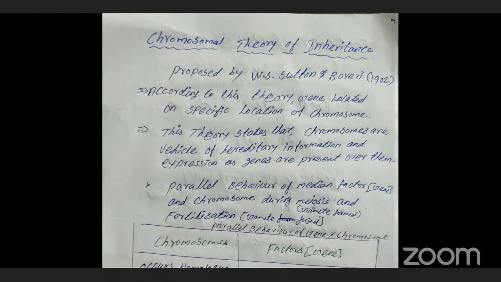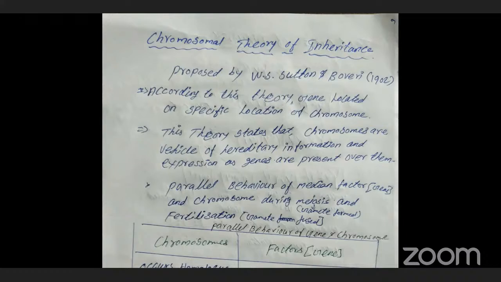So according to this theory, genes are located at specific locations on chromosomes. That is known as the gene locus. What is the meaning of locus? Location. The gene will be present in a specific place on the chromosome. That is called the gene loci. This chromosomal theory states that chromosomes are the vehicle of hereditary information and expression, as genes are present on them.